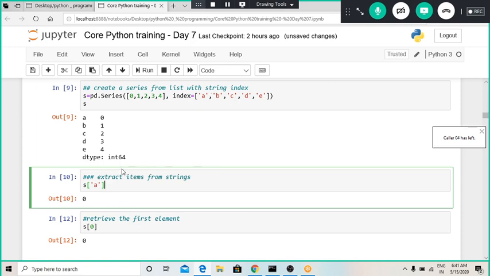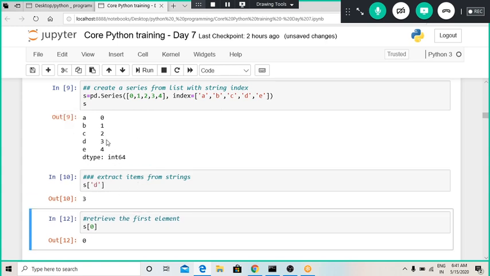For extracting we use a, and then in square brackets the index name, and whenever we define a string it should be in quotation marks. This way we can extract whatever value is stored at any index location. Like if I want to get the value at the d index location, I give d, and it provides me the value stored at that particular location.